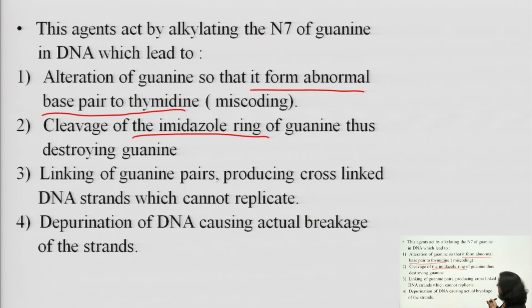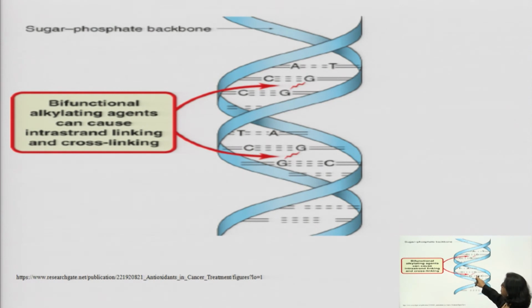If you see this structure, a bifunctional alkylating agent will act by either intra-strand or cross-linking.